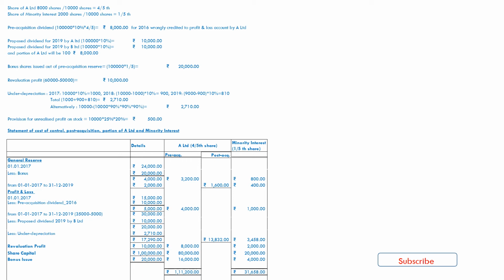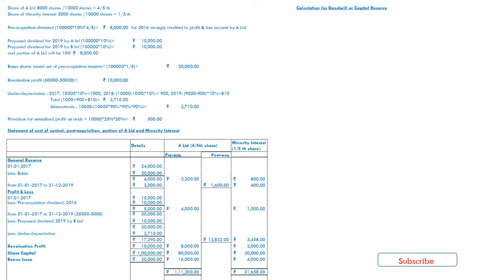So, cost of control from this chart we get a total of 1,11,200 in case of A Limited, and minority interest 31,658 is our total. And post-acquisition general reserve for A Limited 1,600 and post-acquisition profit and loss for A Limited 13,832 will be added separately to prepare the consolidated balance sheet.